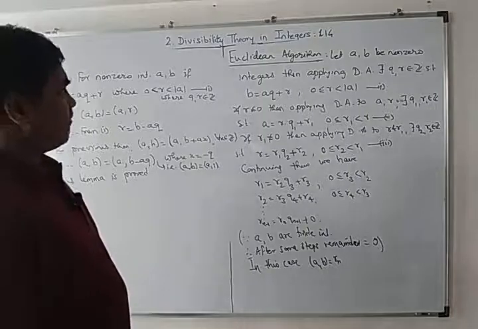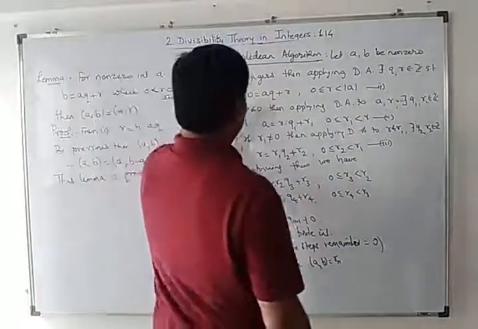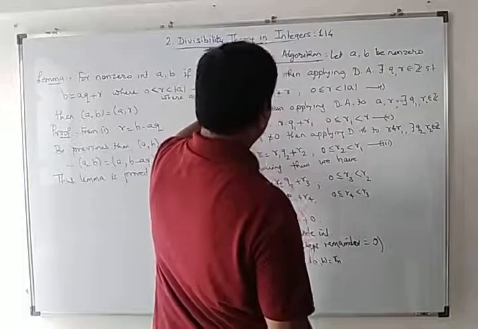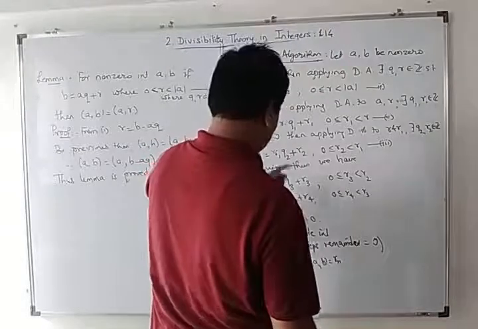Now see here, GCD of AB is equal to GCD of A with R. Okay.